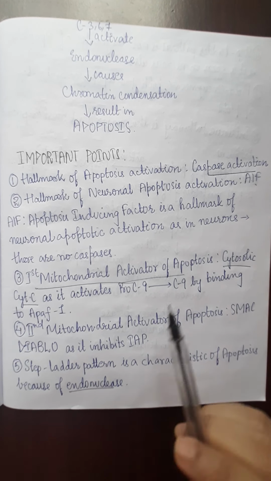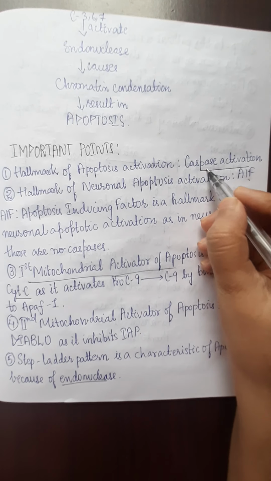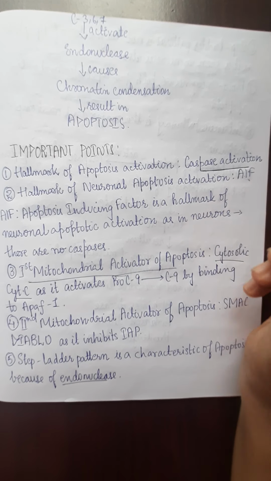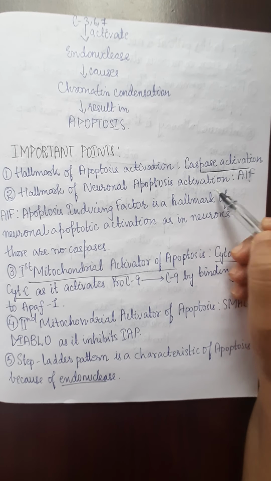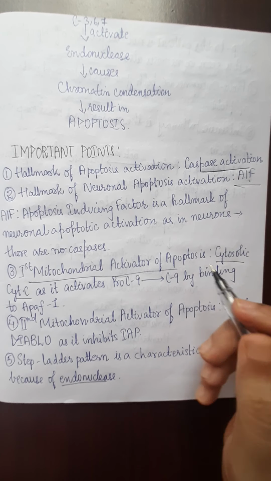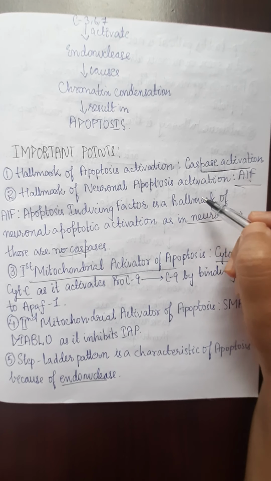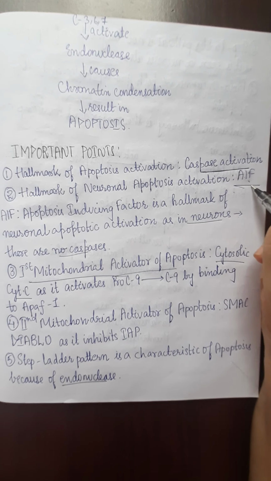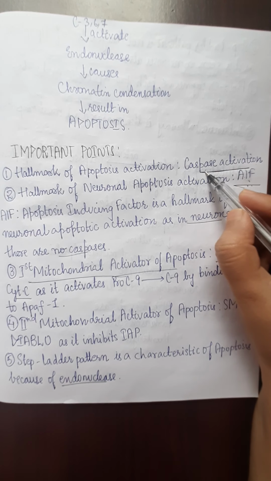The first important point is that the hallmark of apoptosis activation is caspase activation. The hallmark of neuronal apoptosis activation is apoptosis inducing factor. Why? Because in neurons the caspases are absent. So in neuronal apoptosis activation, apoptosis inducing factor is the hallmark, but not caspase activation.